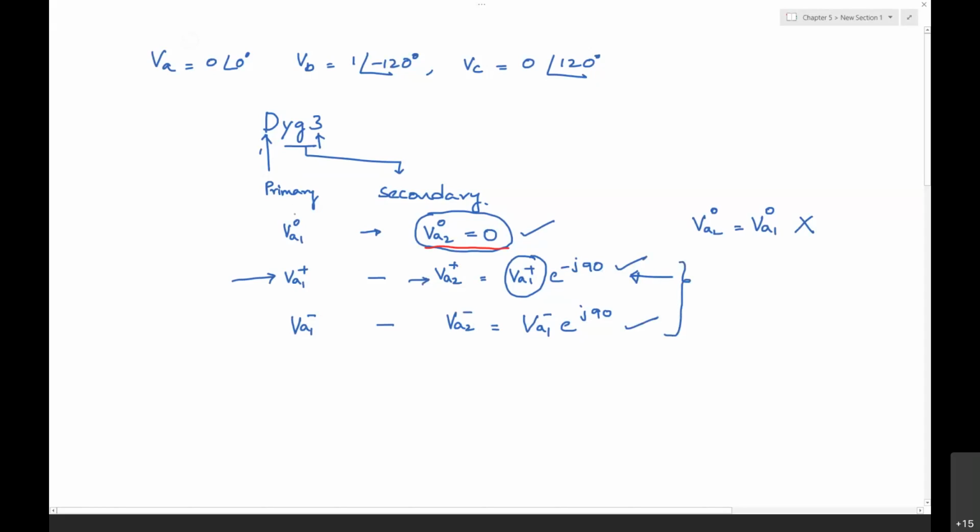Otherwise, finding out the zero sequence, positive sequence and negative sequence voltages, if this is correct on the primary side, you might be getting from 2 to 2.5 marks. Some people have not taken VA2 0 as 0, but they have done the positive sequence and the negative sequence also.